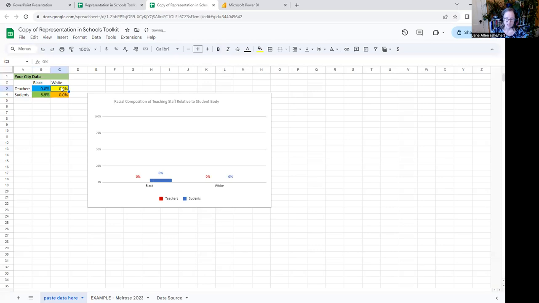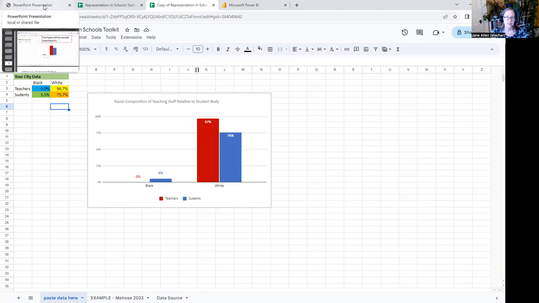And then for white teachers in the yellow cell, I wrote down 96.7. So I'm just entering 96.7. And then in the orange cell, I wrote 75.7 to reflect the white student body of Melrose. And you can see the figure will automatically populate for you and help you visualize what that disparity looks like.